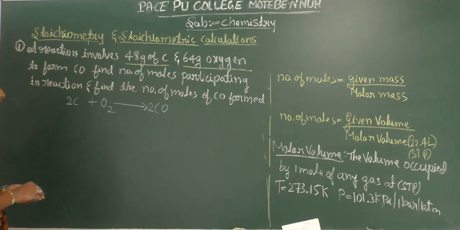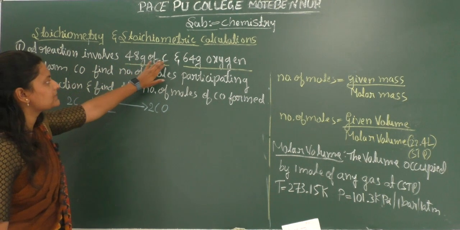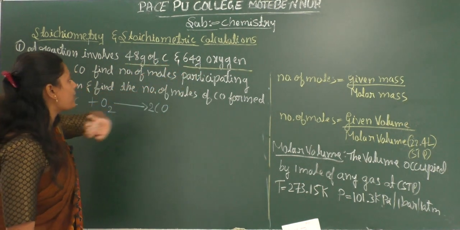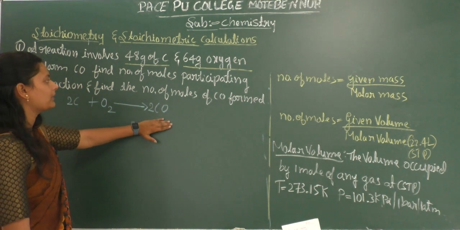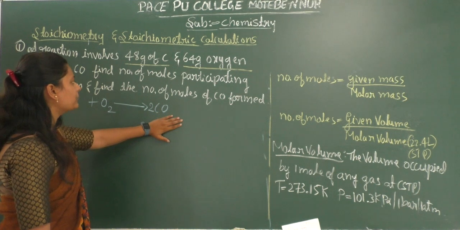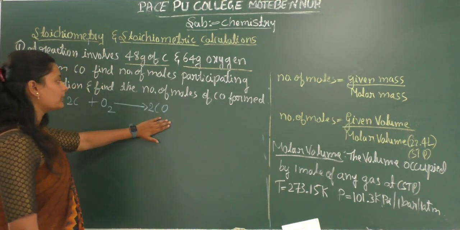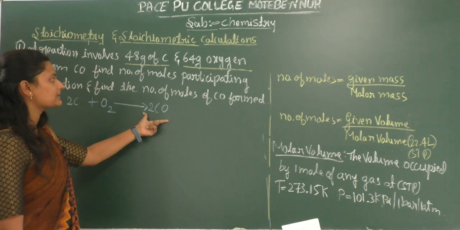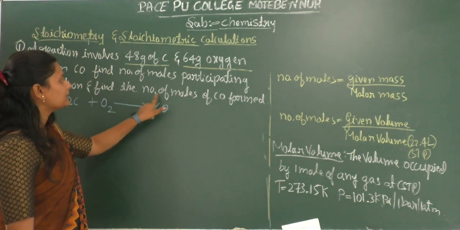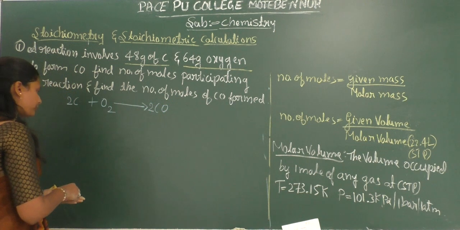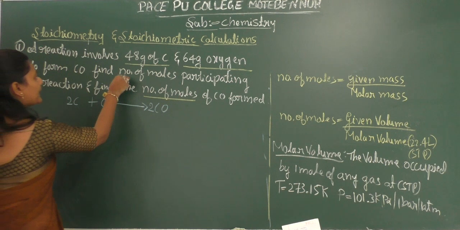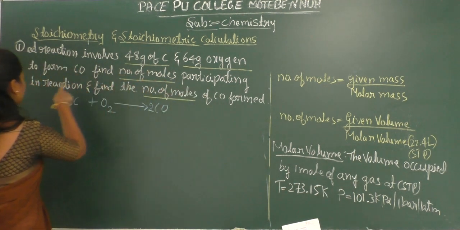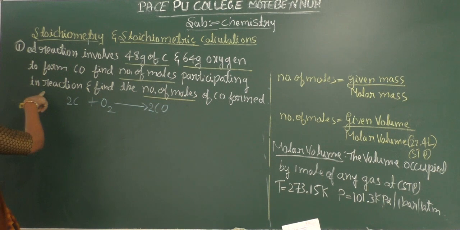So what do we have to do here? The given data is 48 grams of carbon and 64 grams of oxygen, and they are going to form some amount of carbon monoxide. We have to find out the amount of carbon monoxide formed in this reaction in terms of moles, and also find the number of moles participating in the reaction.